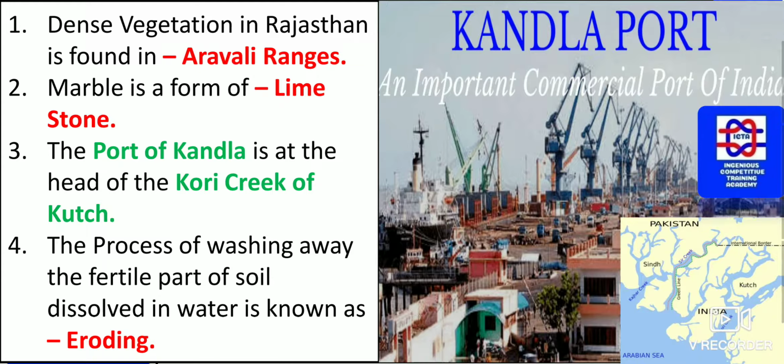Dense vegetation in Rajasthan is found in which place? That we will find in the Aravalli ranges. The maximum vegetation you will find in these ranges. Marble is a form of what? That is limestone. That is one form of limestone.